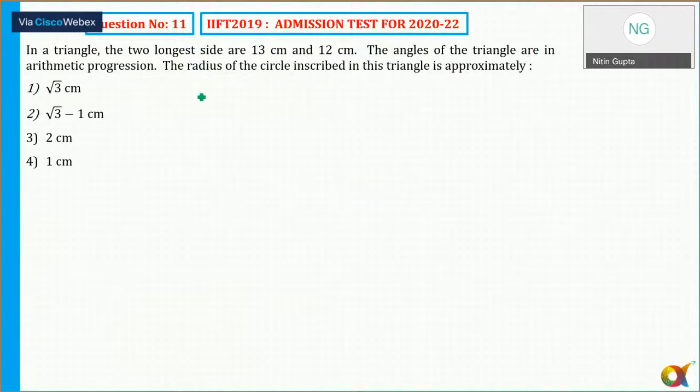It says in a triangle, the two longest sides are 13 and 12. So there is one side which is equal to 13, another side is equal to 12. But see that.